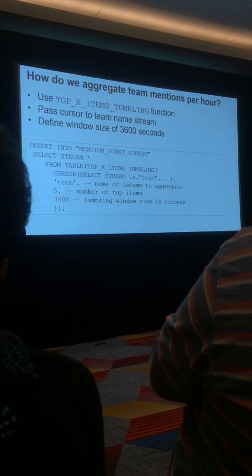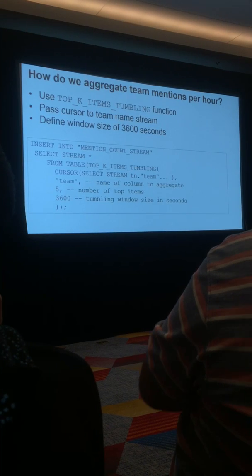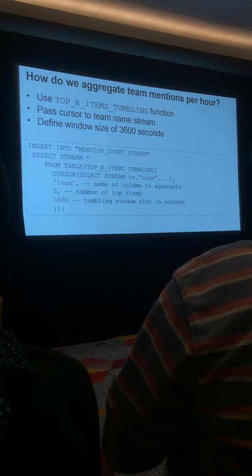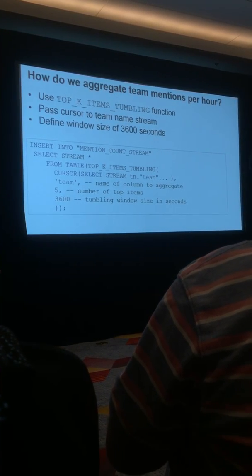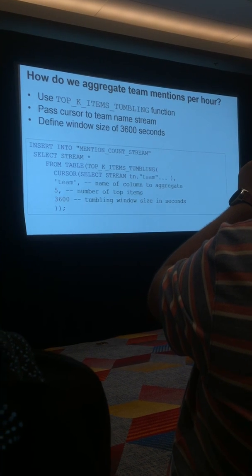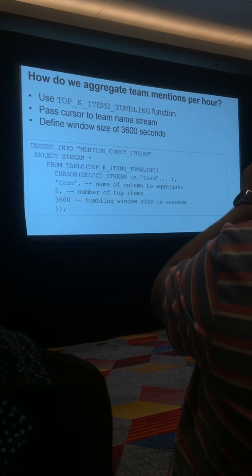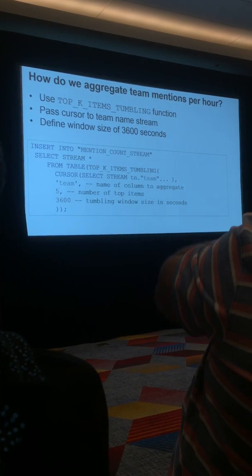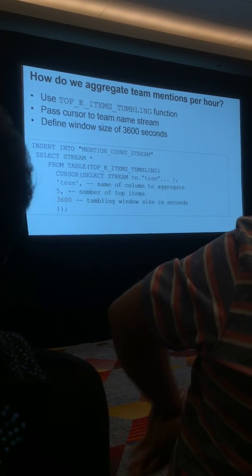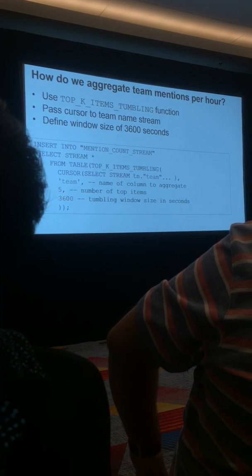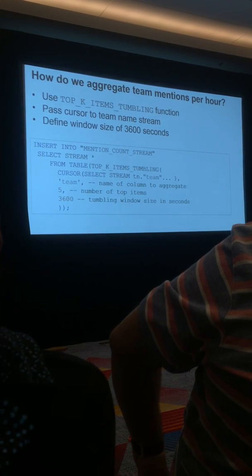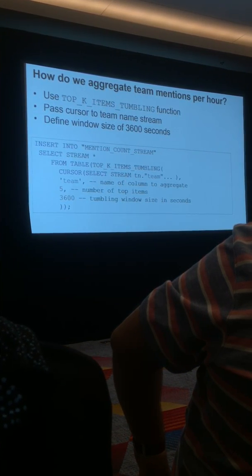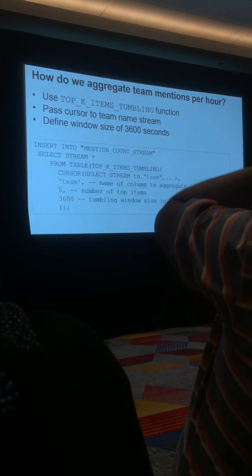It's a built-in function in Kinesis Analytics that's going to optimize the count of events in a tumbling window. It's pretty straightforward. We pass a cursor to an in-application stream, in this case a cursor to a stream that represents that streaming list of team data. We define a window size of 3,600 seconds, 1 hour, and we tell it how many, the 5 here, the number of top teams that we want to count.